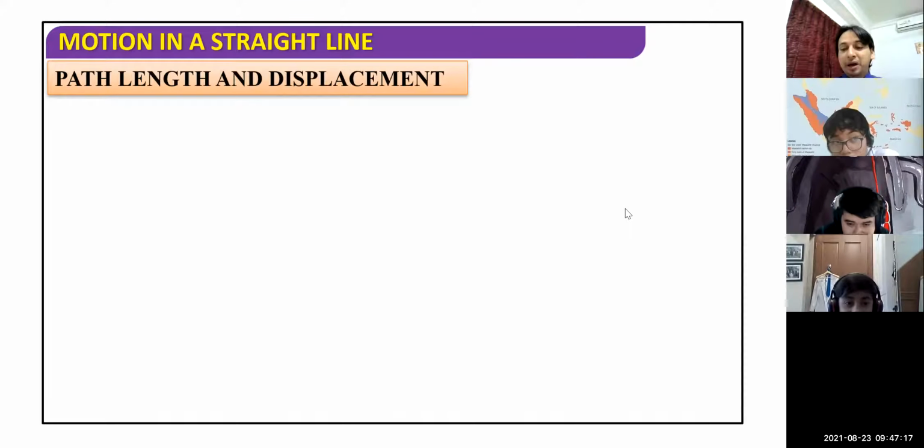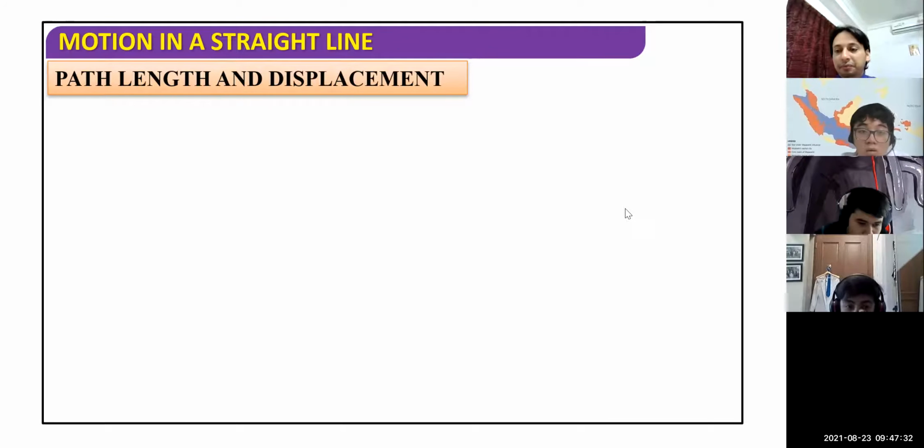Now let's discuss that. Let me begin with the first, path length. May I ask Satria, do you know the meaning of path length? How can you explain it? It's not the same as distance, right, sir? It is the same as distance.